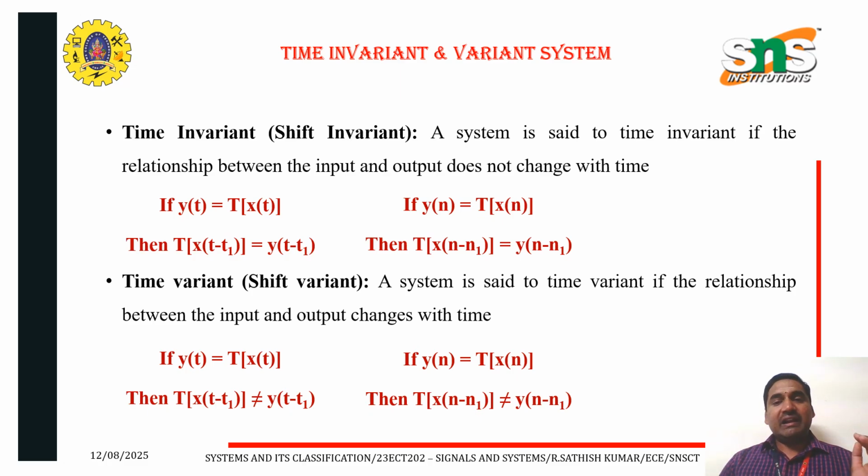Next one, time variant and invariant system. A system is said to be time invariant if the relationship between the input and output does not change with time. That is, T of the function x of t minus t1 is equal to y of t minus t1. When both are equal, the system is said to be a time invariant system. A system is said to be time variant if the relationship between the input and output changes with time. That is, T of x of t minus t1 is not equal to y of t minus t1, which means the system is said to be a time variant system.